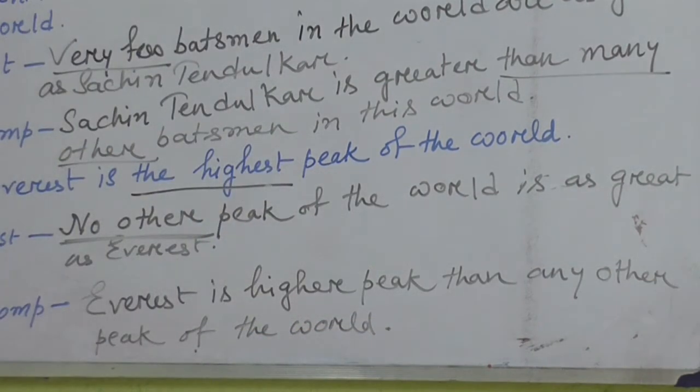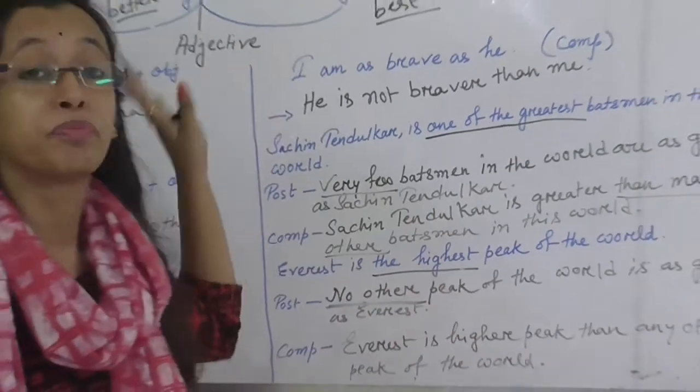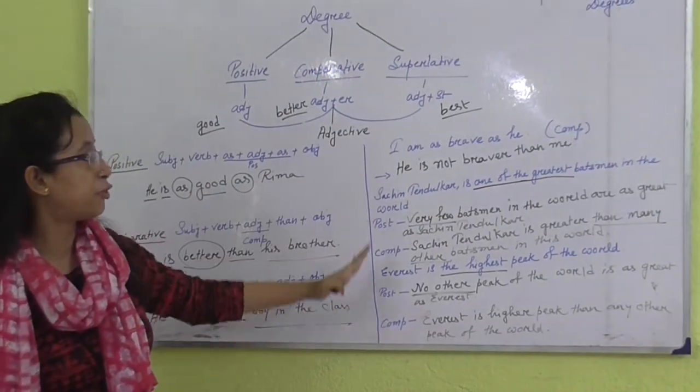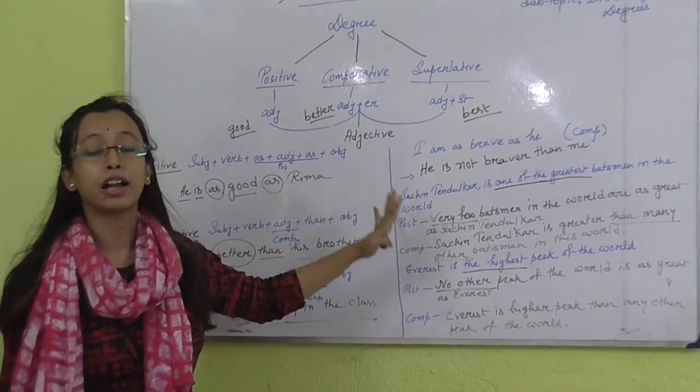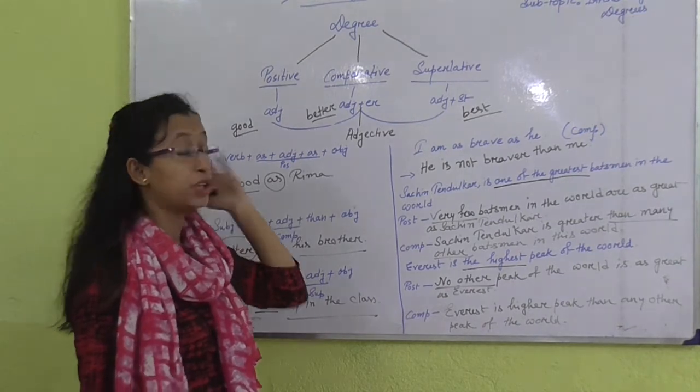It means there is no other peak in the world that is as high as Everest.